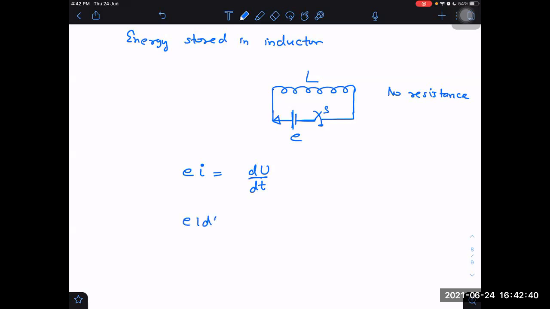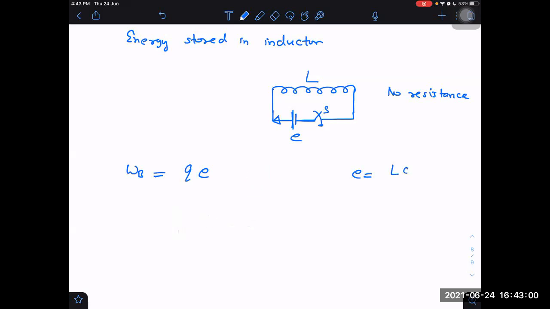So E into I into dt integral. Why am I doing all this? I already know the energy supplied, the work done by the battery, will be equal to E into Q. Yes, sir. And I also know E is equal to L